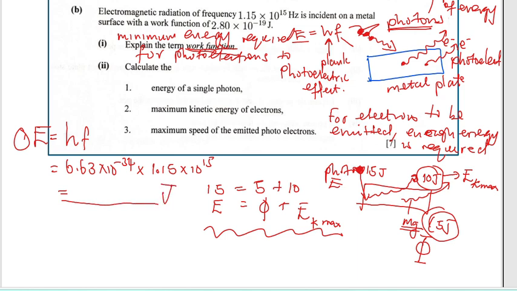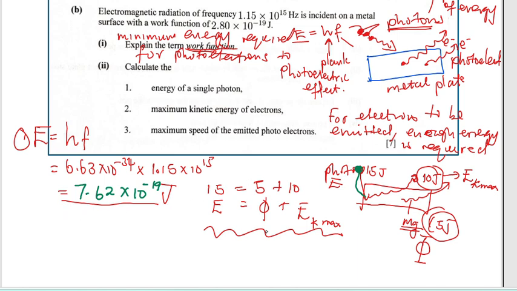Let's calculate, guys. Let's press our calculators. From my calculation here, I am getting 7.62 times 10 to the power of negative 19 joules. That is the energy of one photon. Question 2: the photons arrive at the surface. Calculate the maximum energy of the electrons.